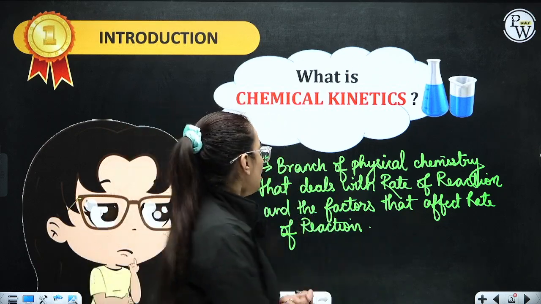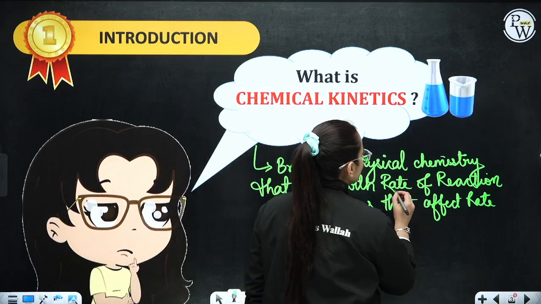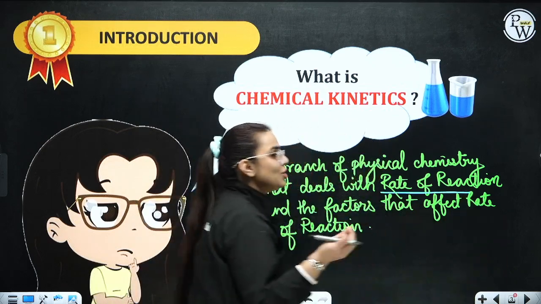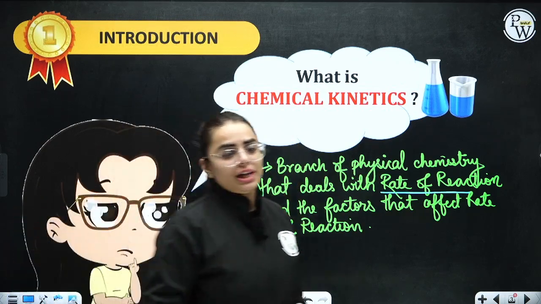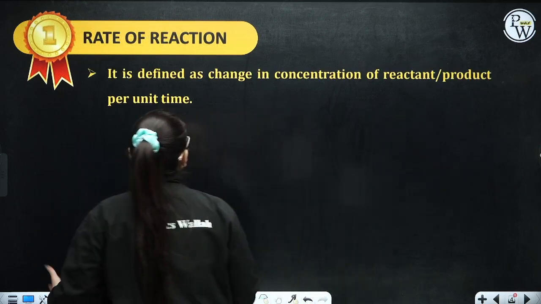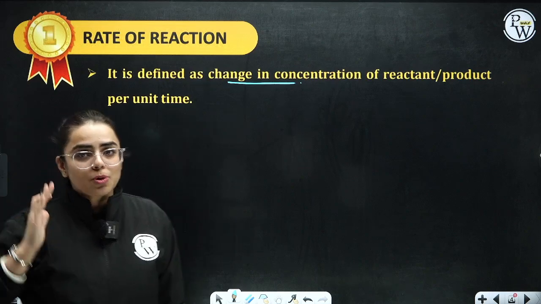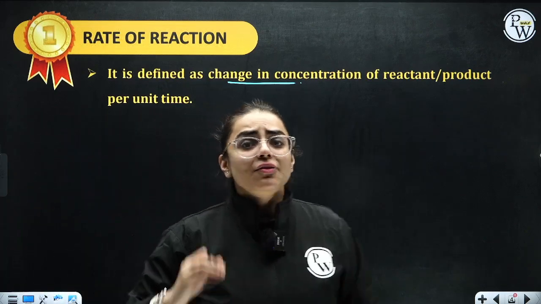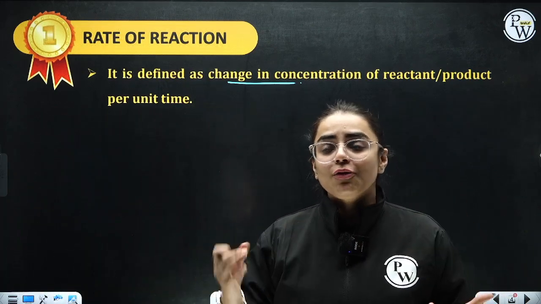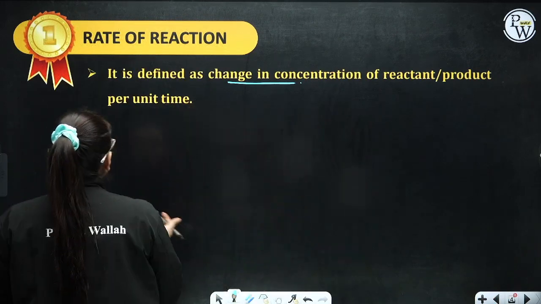Now, if you are listening very carefully, you have observed a word that I used: rate of a reaction. But what do you refer to as the rate of a reaction? Let's understand this in depth. Rate of a reaction is defined as a change in concentration of either your reactants or your products per unit time. You can even define it in a different way in terms of pressure.